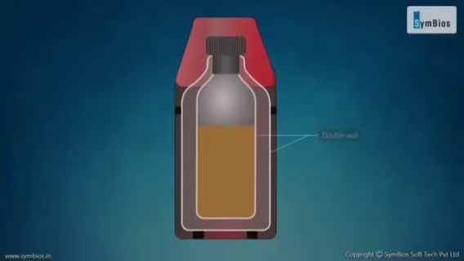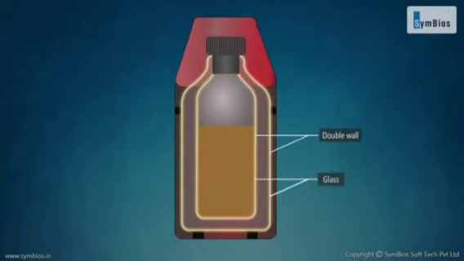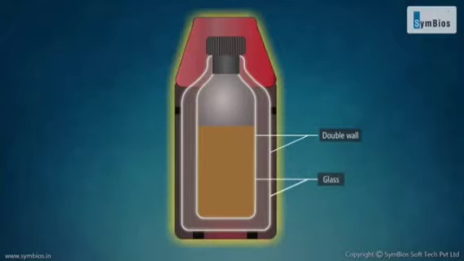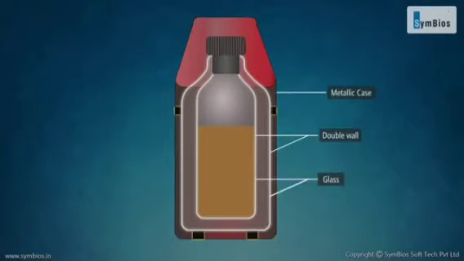It consists of a double-walled vacuum flask. A vacuum flask is usually a bottle made of glass with hollow walls. The narrow region between the inner and the outer walls is evacuated of air and sealed. The walls are silvered and the vessel is placed in a metallic case. Cork or plastic supports are used to separate the outer wall of the glass vessel and the inner wall of the metallic case.